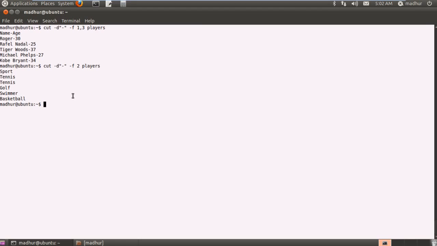We'll be discussing cut for sure in detail when we get to shell programming, but this should get you started, and you can explore on your own if you want. You can search for options that come with cut, and you can also see its help page or the man page. We haven't spoken about the man command yet, but I will be doing that in one of the near tutorials.